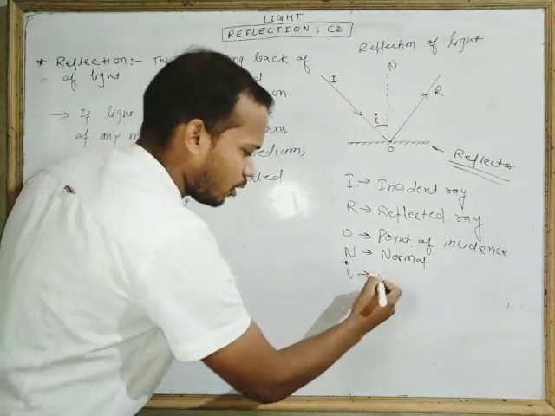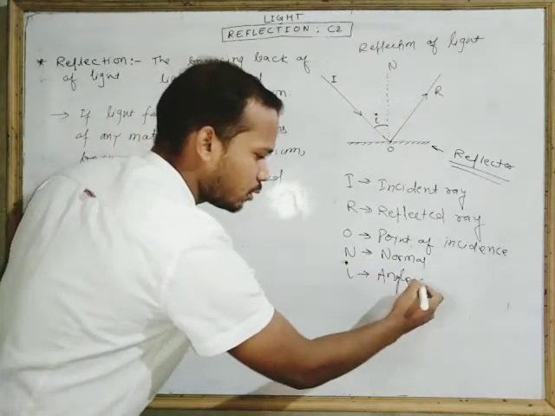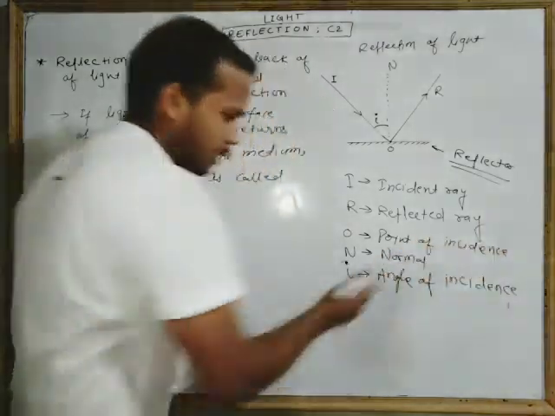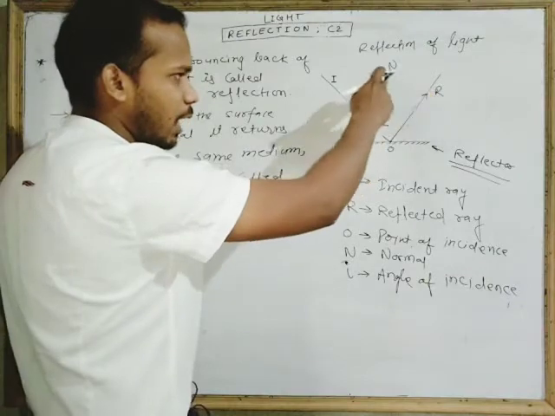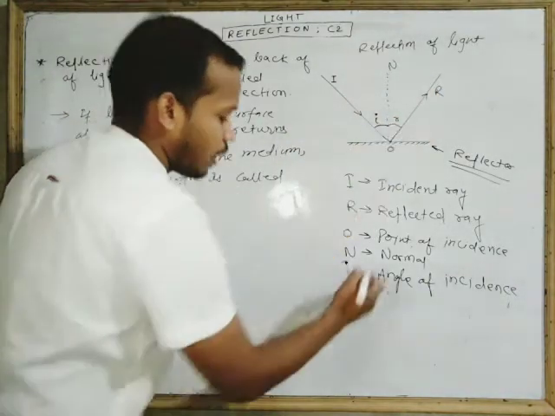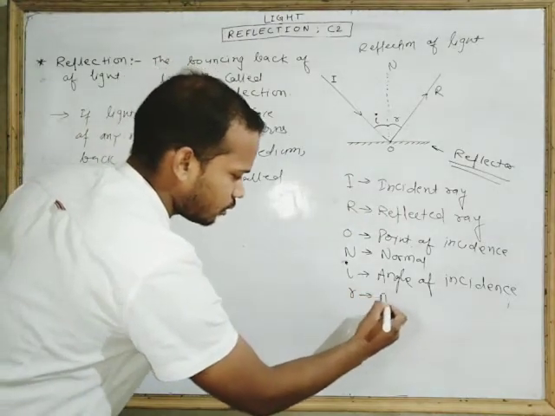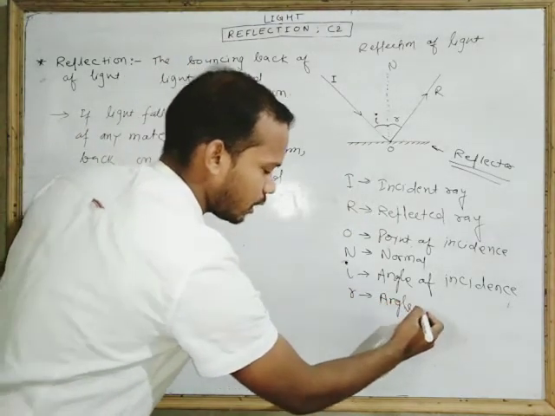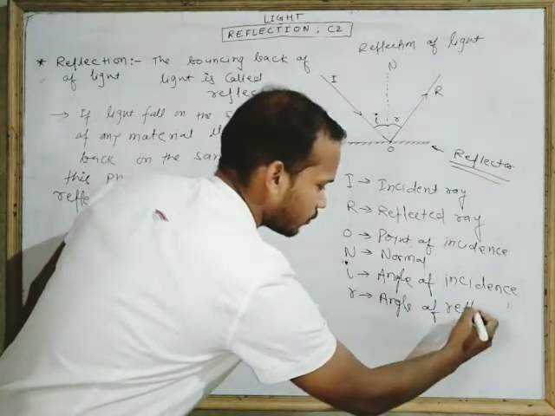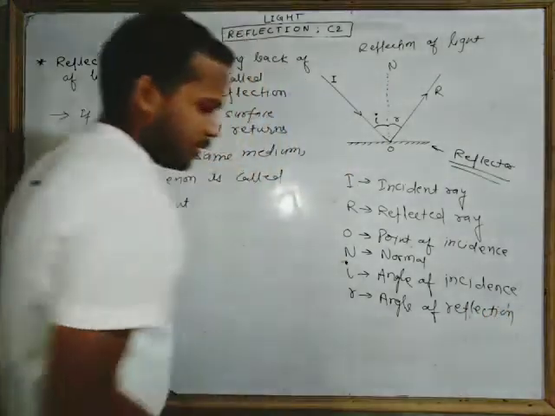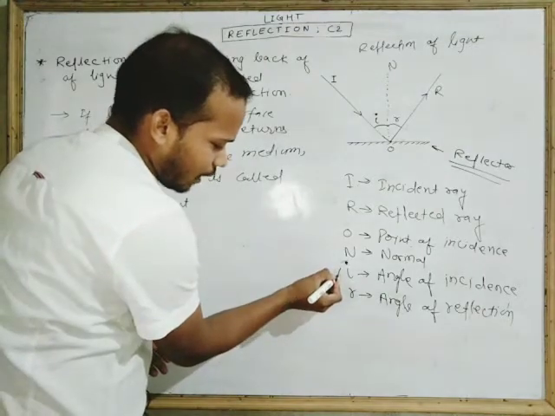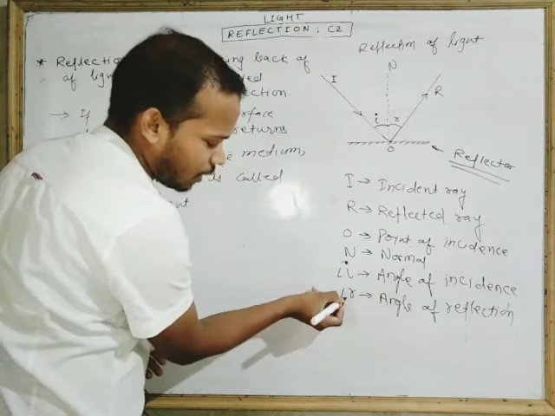So this angle is called the angle of incidence, and the angle between the normal and the reflected ray is called the angle of what? Anyone tell me? Okay, very good. Angle of reflection. Easy. Now we can also mark an angle sign here because this is the angle.